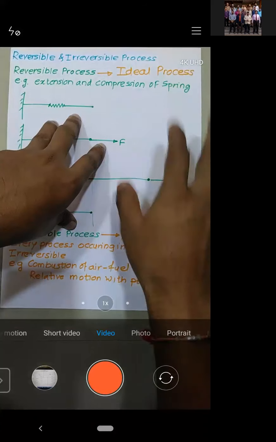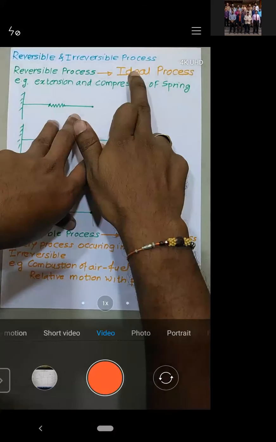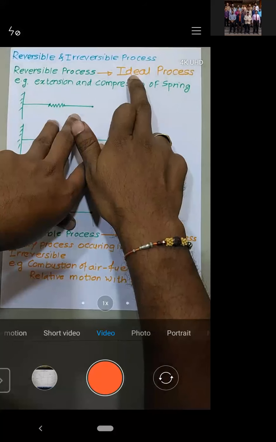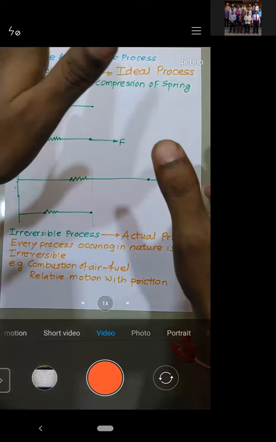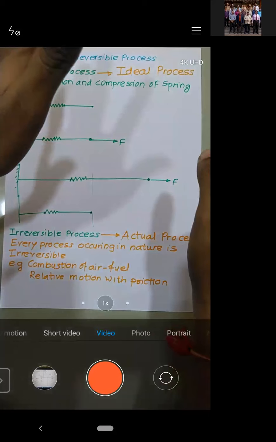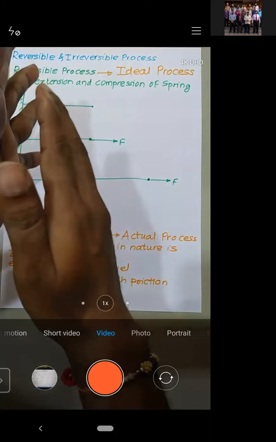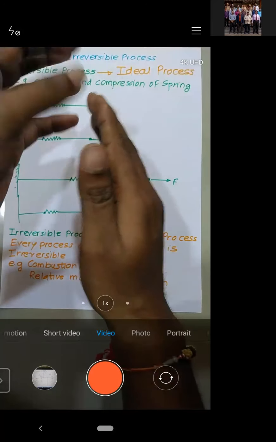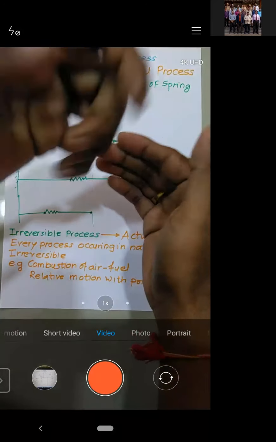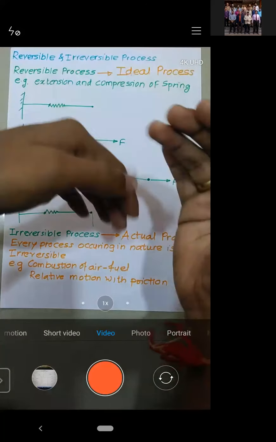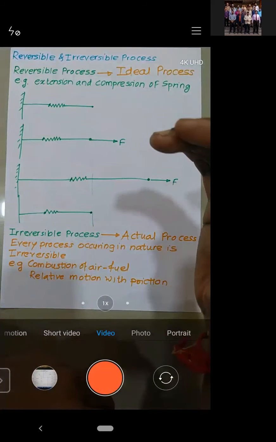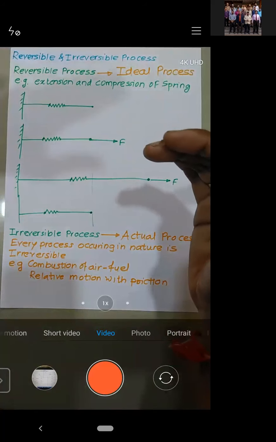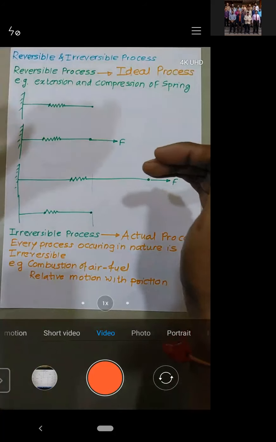Okay, so I repeat the sentence. It is impossible to achieve the ideal process, but we can move close to the ideal process. See, it is difficult to get 100% efficiency. But if you are getting 40% efficiency, by some modification you can improve it to 45. Again with some modification, 45 you increase to 55. Like that you can move, but you will never reach 100. Because ideal is a benchmark which you should target, right? So it is difficult to achieve the ideal, but you can move close to the ideal.